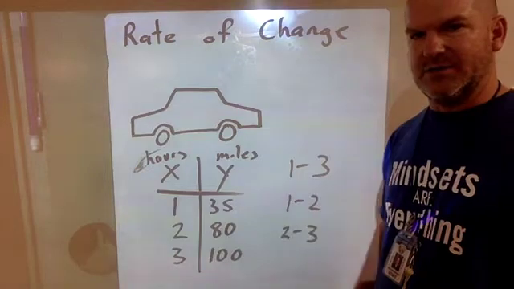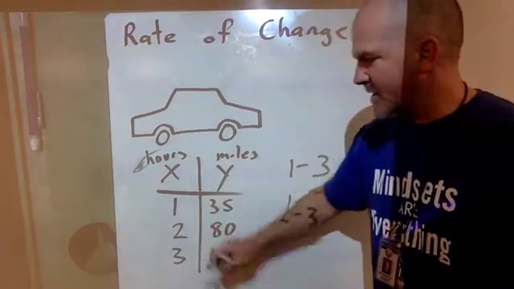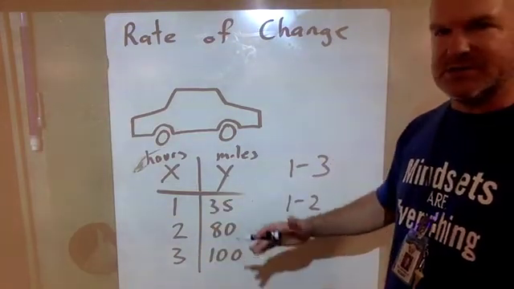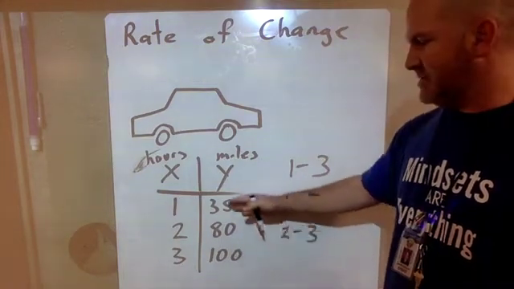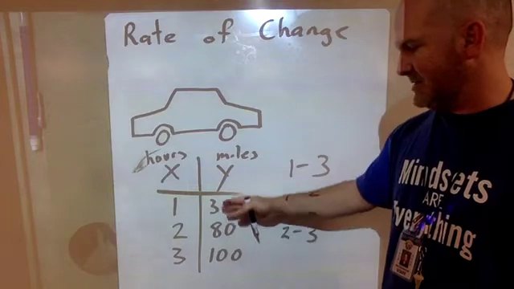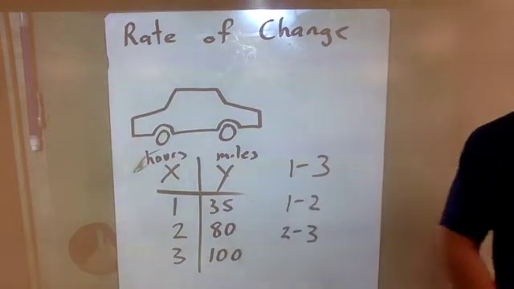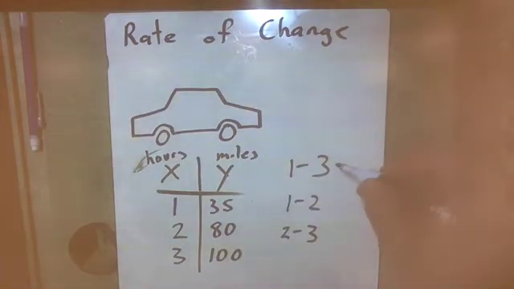And here's the way to do it. From 1 to 3, what was the rate of change? I'm going to see this answer on a test. I've seen it every year, even though I try and stress to you guys not to do this, but I'm going to see the number 65. What was the rate of change between 1 and 3 hours?